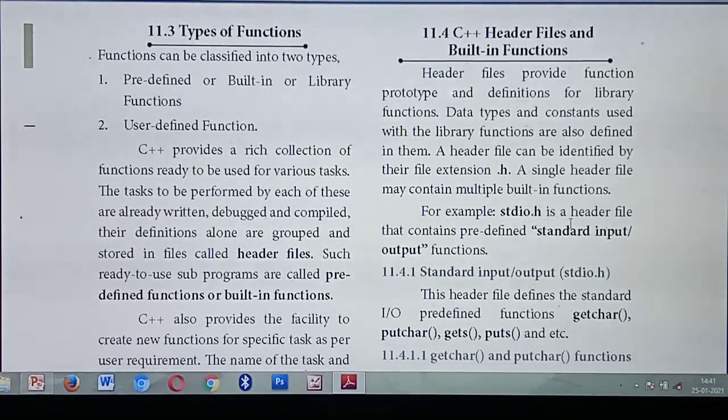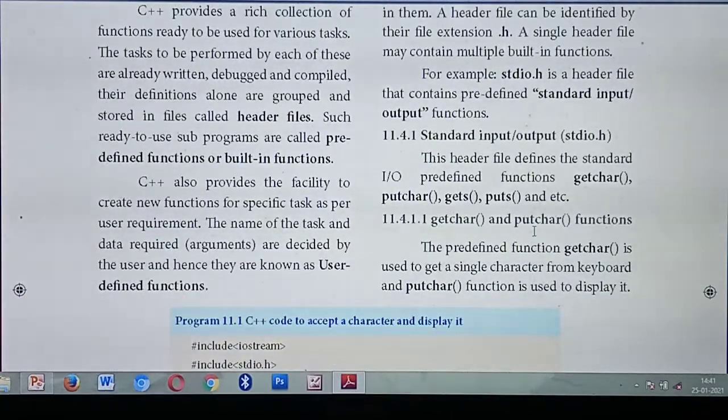What's the full form of stdio.h? Standard input output. Some of the functions are defined under stdio.h.